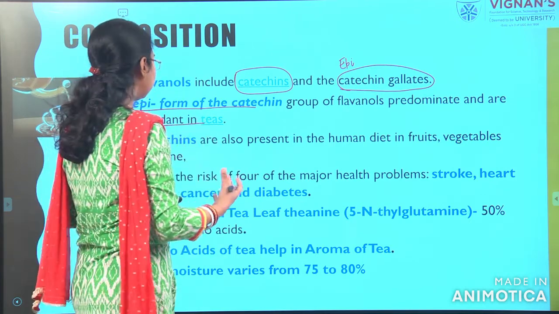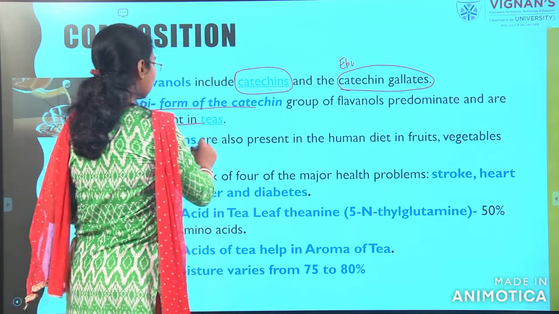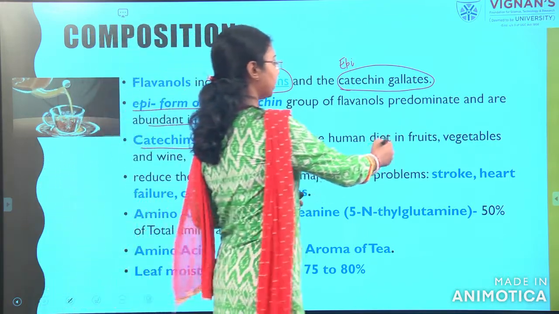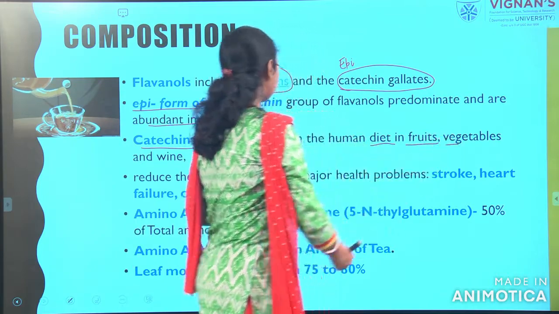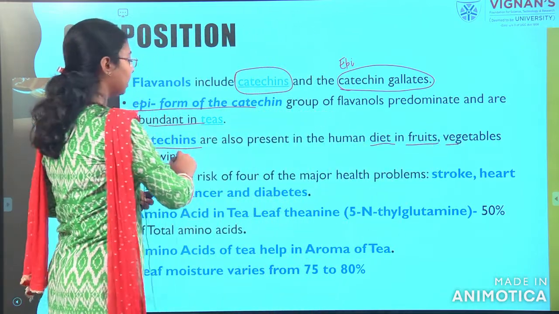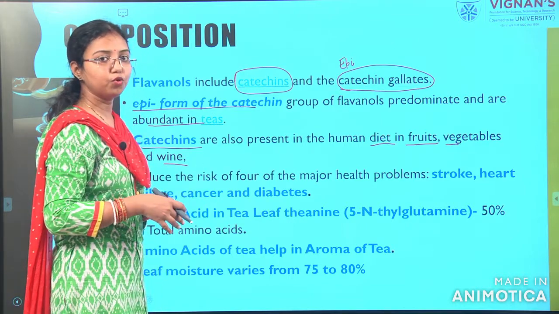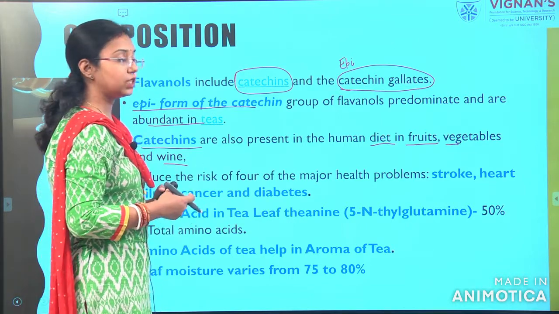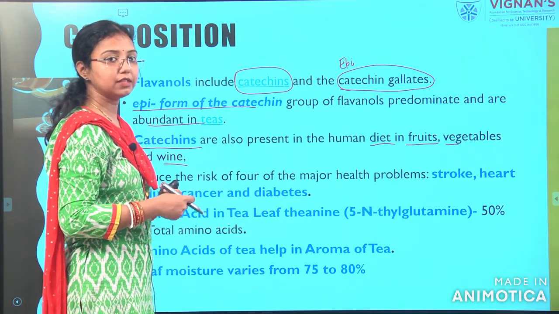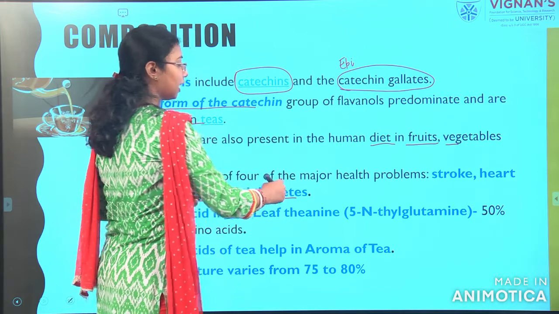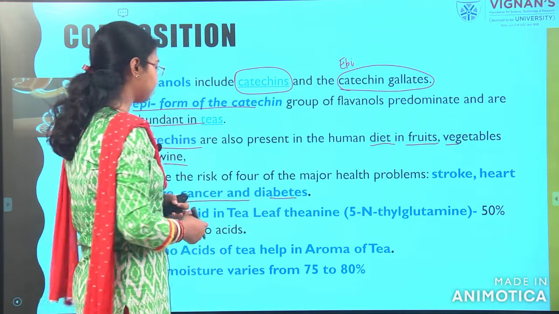Except in tea, we can also get these catechins in the human diet, such as fruits, vegetables and wine. What is the benefit? It improves health. It helps prevent stroke, heart disease, diabetes and these types of diseases.